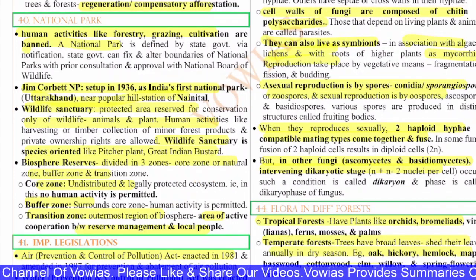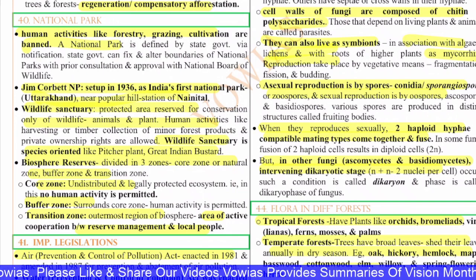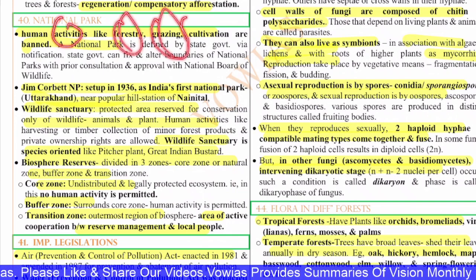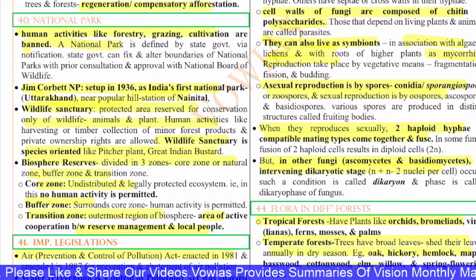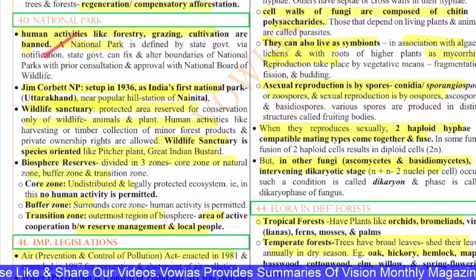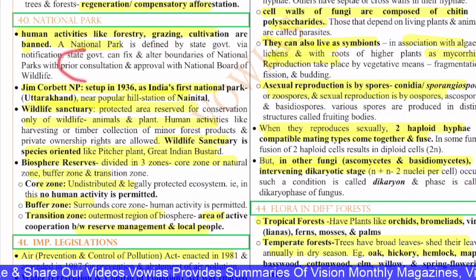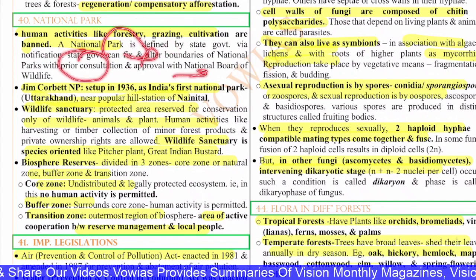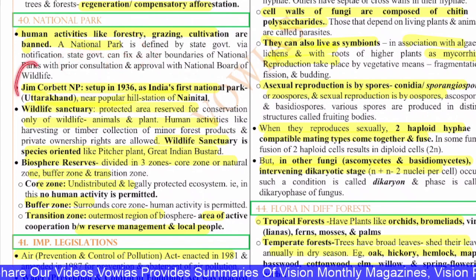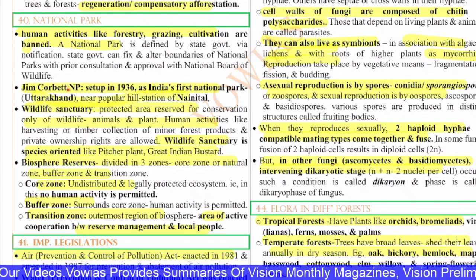Next, the 40th question is on National Parks. A national park is a place where human activities like forestry, grazing and cultivation are banned completely. A national park is defined by the state government via notification. The state government can fix and alter the boundaries of a national park with prior consultation and approval of the National Board for Wildlife. The Jim Corbett National Park was set up in 1936 as India's first national park in Uttarakhand.